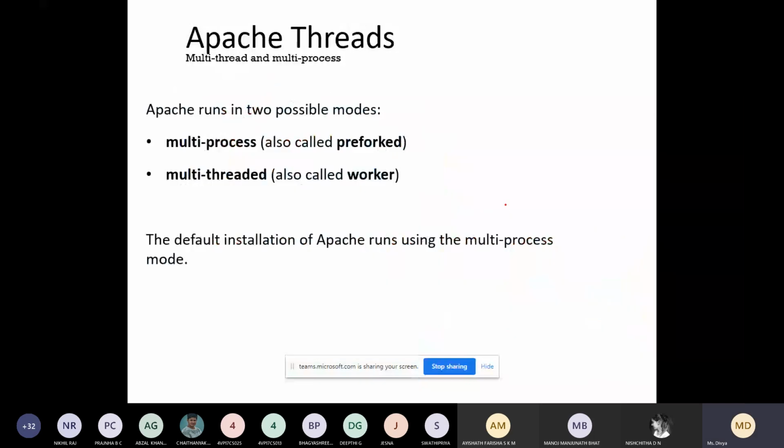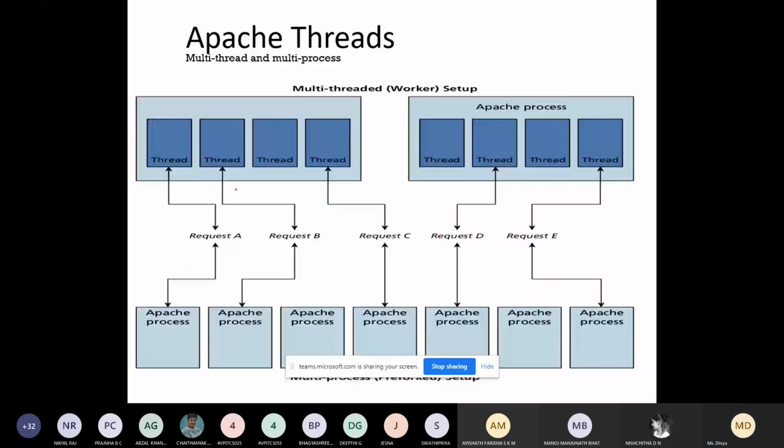So next comes, in PHP it can run in 2 possible modes. One is called prefork mode, another one is worker mode, or multi-process and multi-threaded. You can see here this is multi-threaded and this one is multiple process.